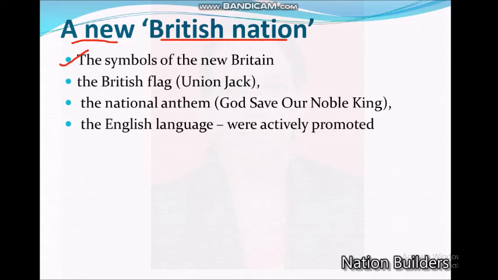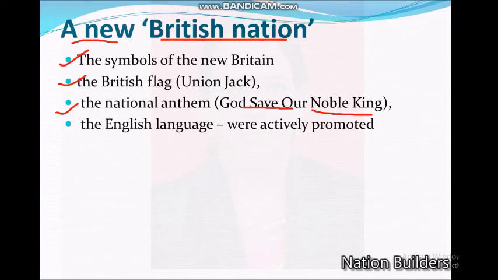A new British nation was forged through the propagation of a dominant English culture. The English culture dominated in these symbols also. The symbols of the New Britain: the British flag, the Union Jack. In the earlier map, the first slide map which was shown, that is the Union Jack flag. The national anthem, God Save Our Noble King. They adopted a new national anthem which said God Save Our Noble King.